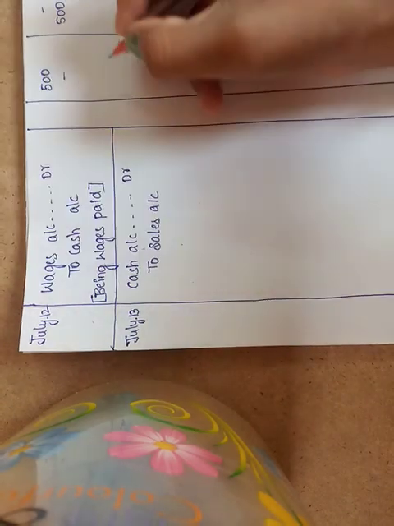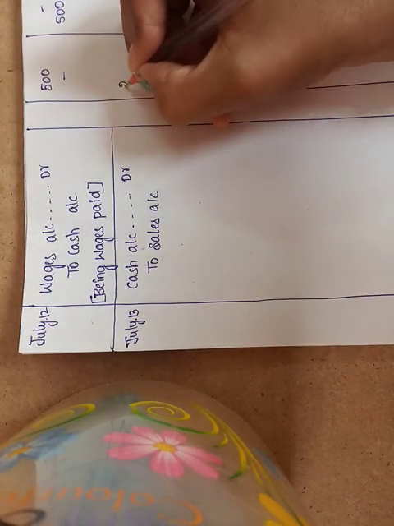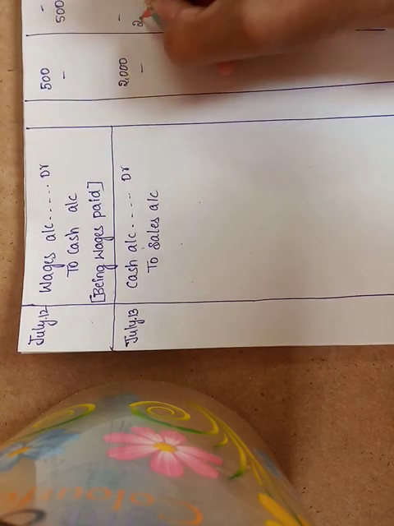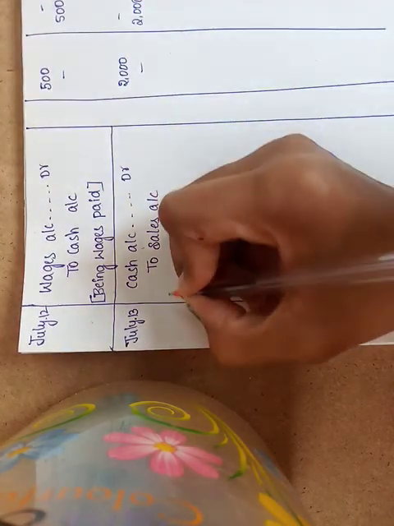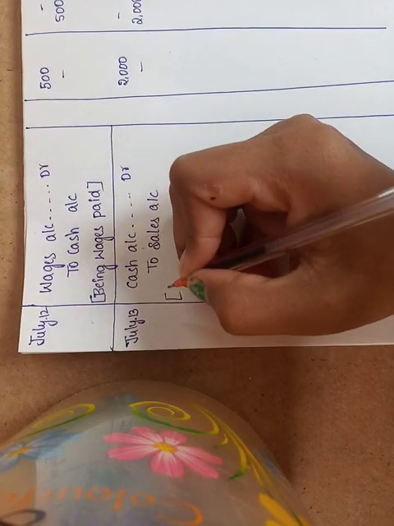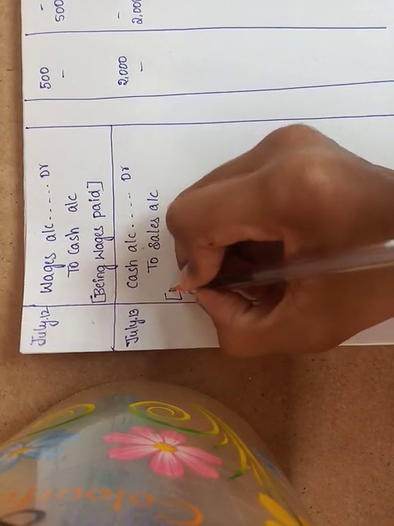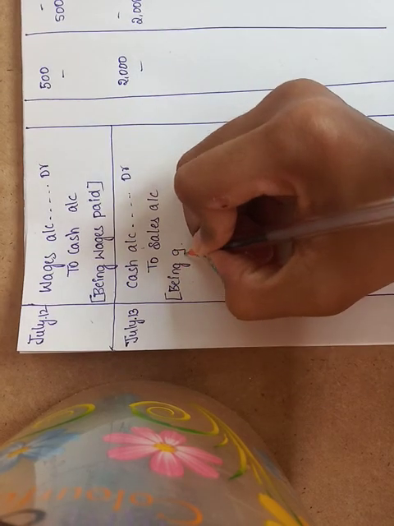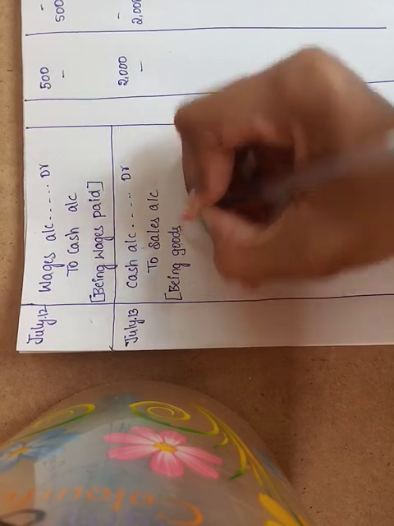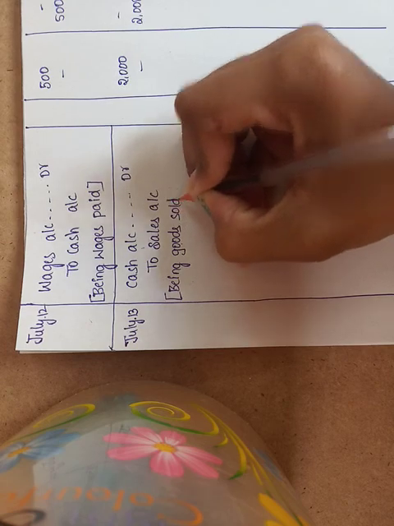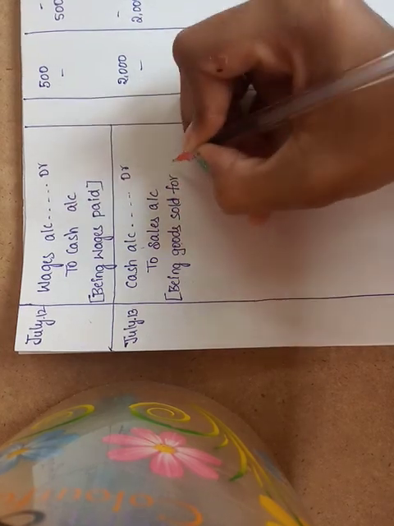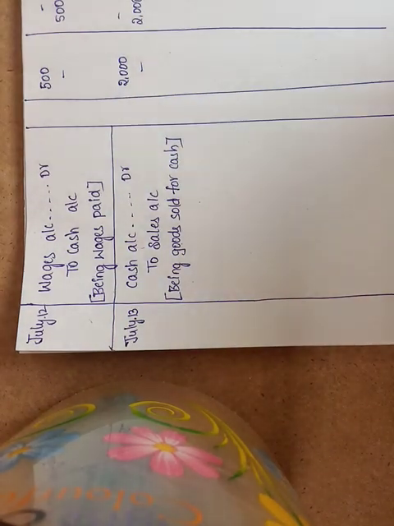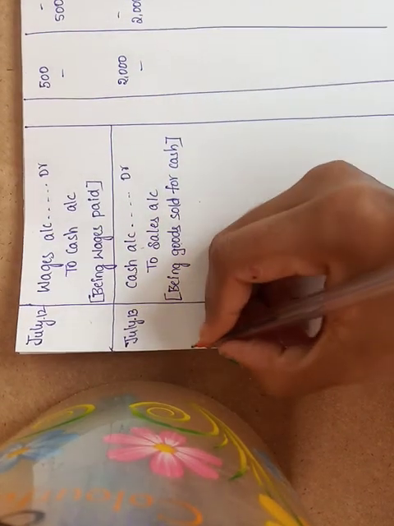The amount of sales is rupees 2000. What is the narration? Being goods sold for cash.